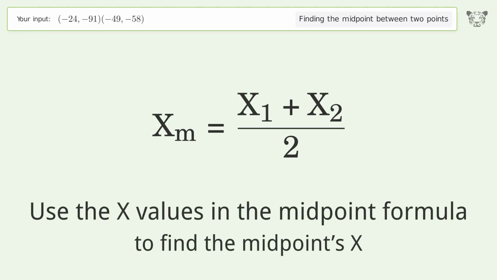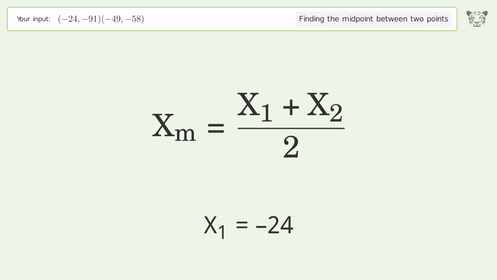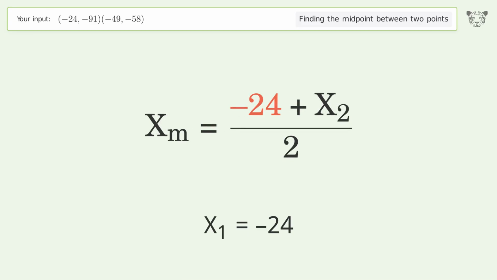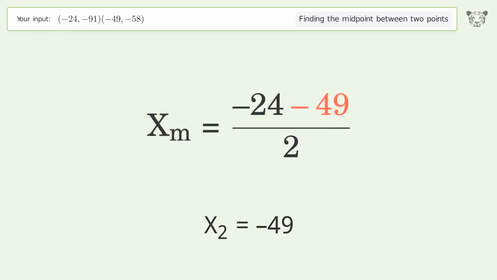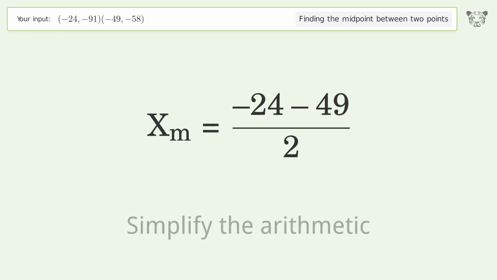Use the x values in the midpoint formula to find the midpoint's x. x1 equals -24. x2 equals -49. Simplify the arithmetic.